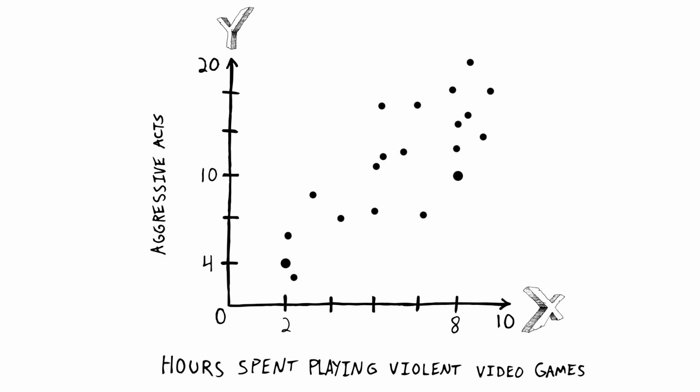As we can see, the points are clustered together fairly closely in a linear fashion. This indicates there is a correlation between our two variables. This simply means that there is some relationship between violent video games and aggression. But what is the nature of this relationship? In our example here, we have demonstrated a positive correlation. That means as one variable increases, the other tends to increase as well.